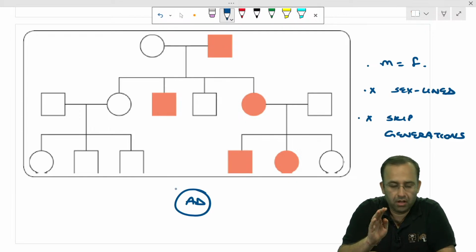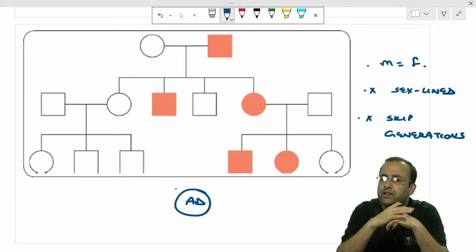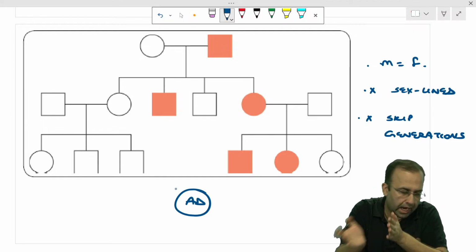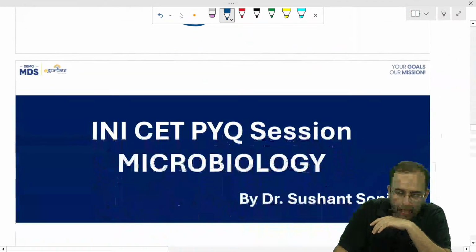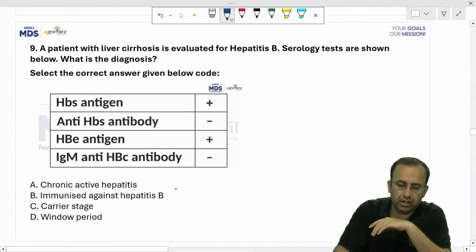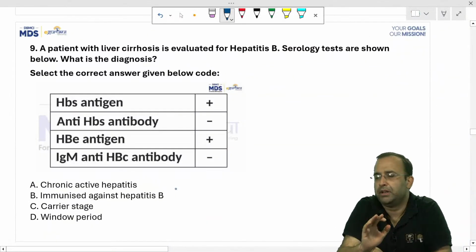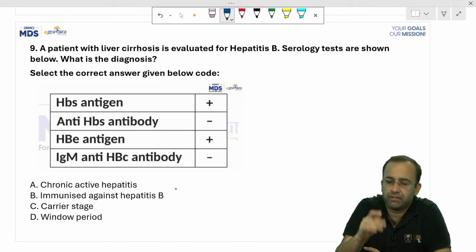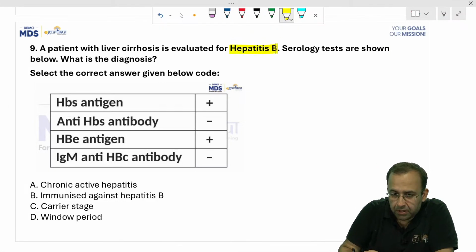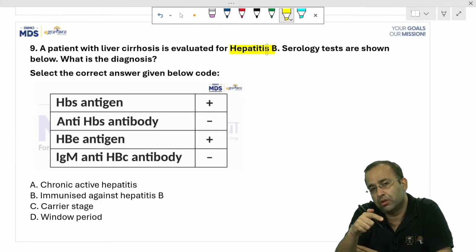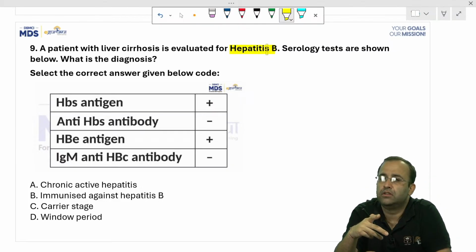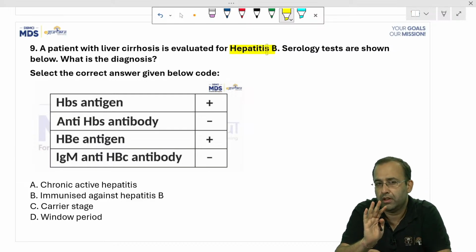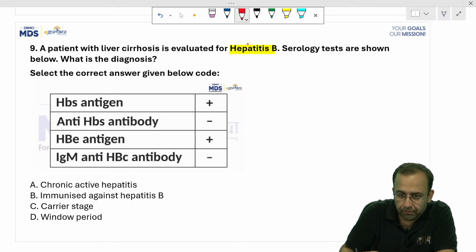First class. So this takes care of our most important high yield topics with respect to pathology and its integration with medicine. Let us quickly have a look at a few main topics of microbiology also. One of the most important topics being hepatitis B virus. This is a topic that was asked in both recent INI as well as the NEET MDS segment. So you need to know this. Hepatitis B.